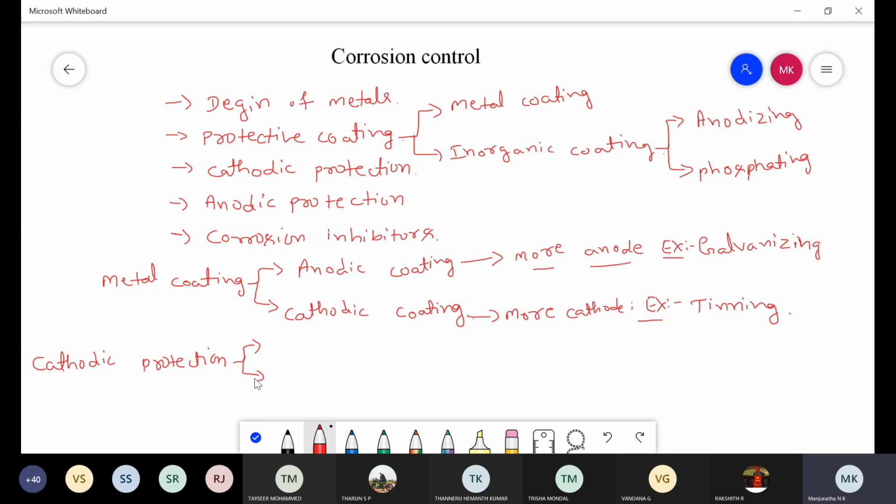By providing electrons to the metal surface, we prevent the corrosion of the metal. This process is called cathodic protection.